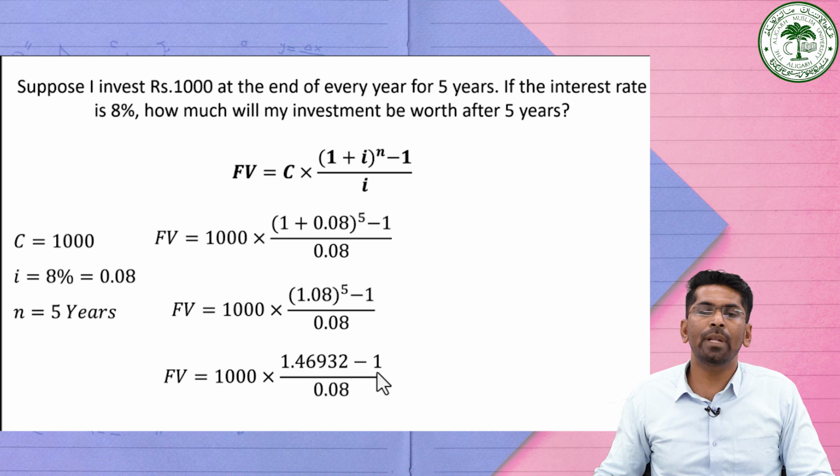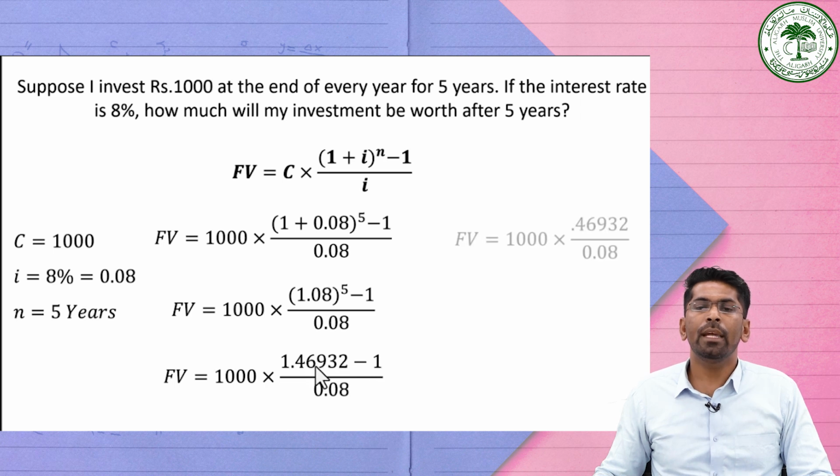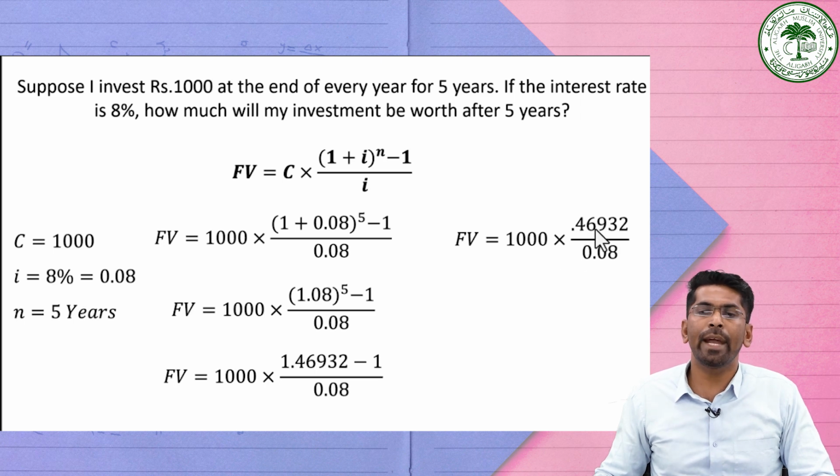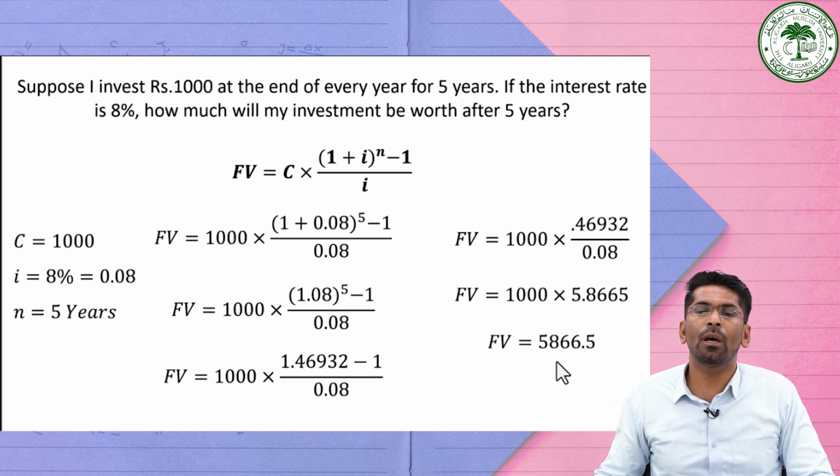If you subtract 1 from this value, it becomes 1000 into 0.46932 divided by 0.08. Dividing 0.46932 by 0.08 gives 5.8665, so it is 1000 into 5.8665, and multiplying these two terms gives 5866.5.